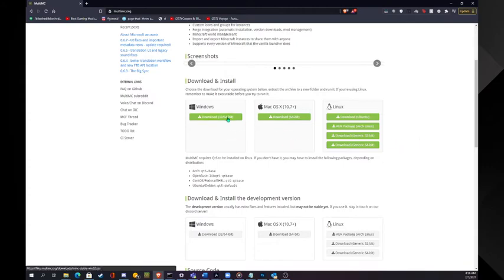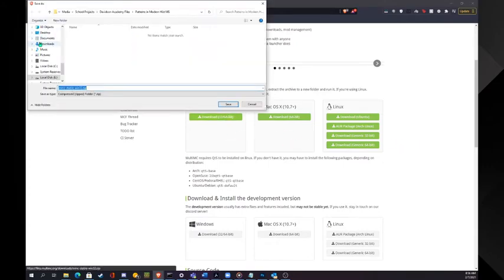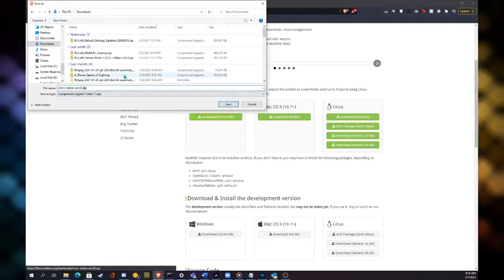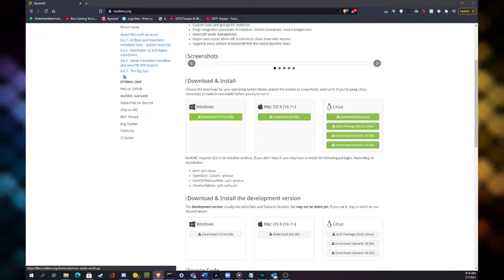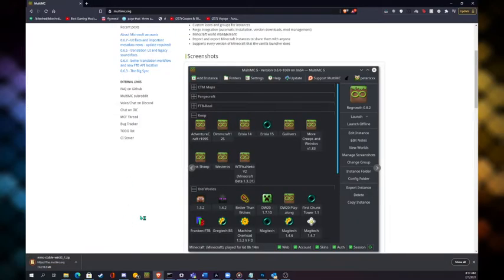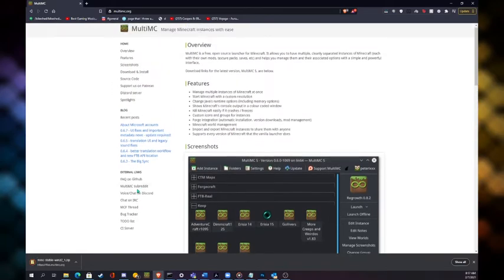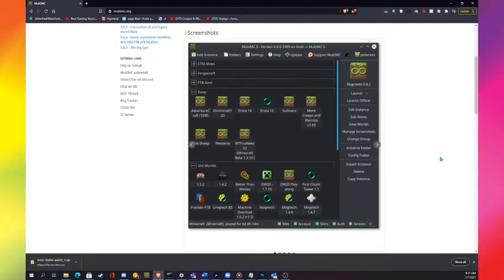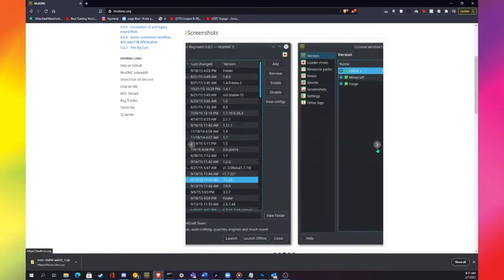I'm on Windows, so I'm going to click this one. And now I can put it in downloads. I'm just going to make this one, because I've already installed it, but yeah. And then that's that. It just removes the link and adds this thing here. This is just a little screenshot showing what you can do in here.